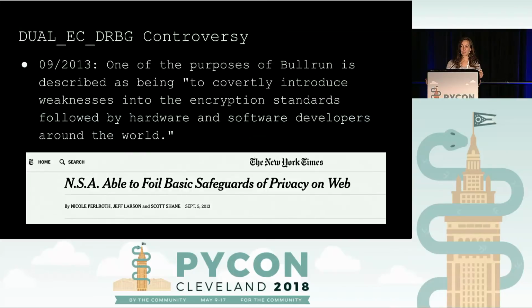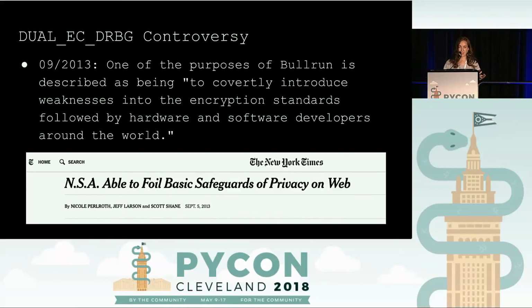So now we've gone from just a mathematical weakness, like maybe it was missed, to people speculating that it was put there deliberately by the NSA, to connecting the dots to this program that was designed to introduce these weaknesses to encryption standards being followed around the world so that the NSA could predict their output.